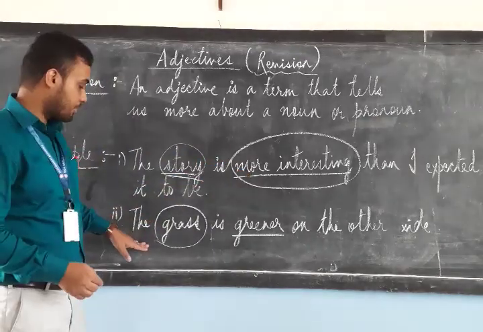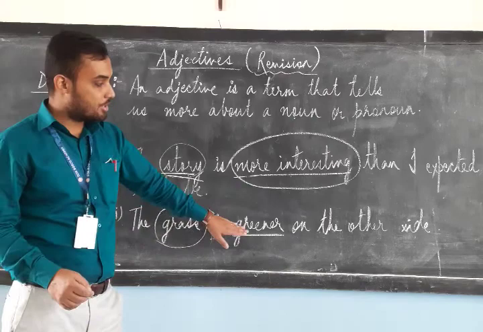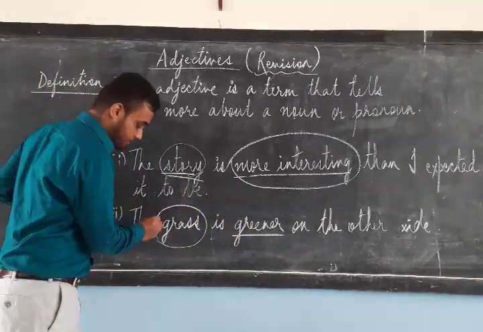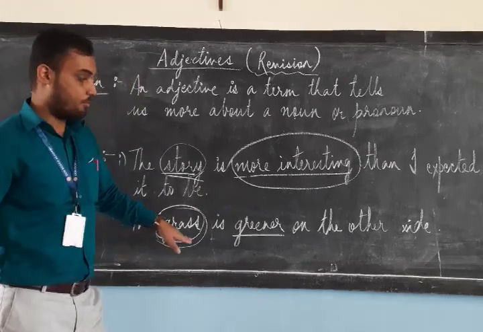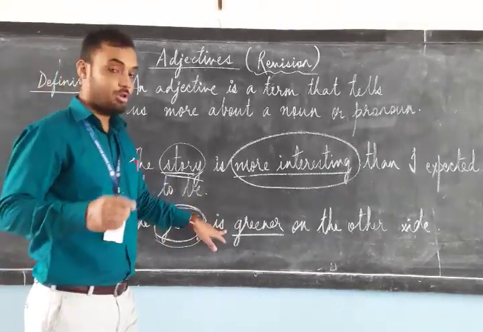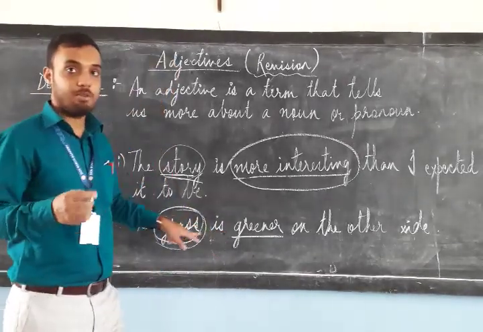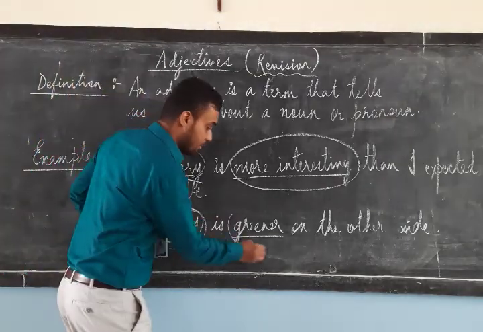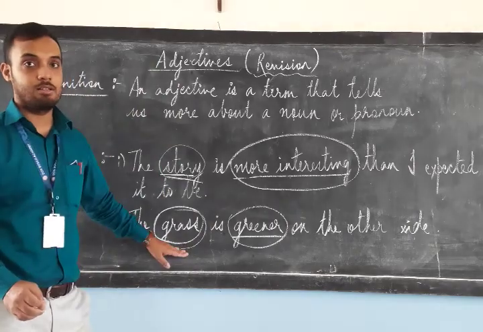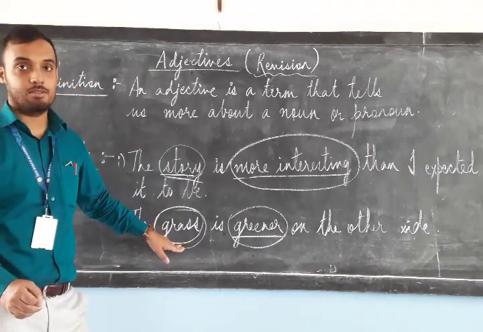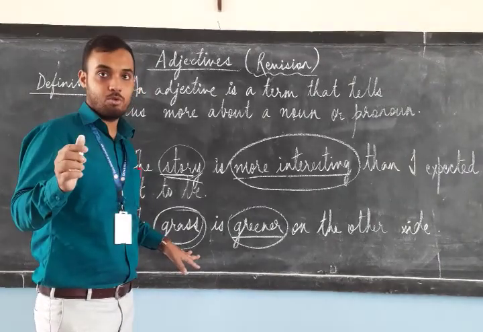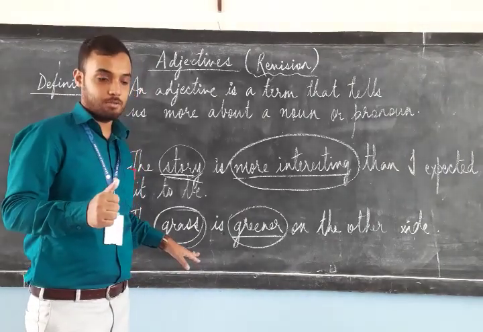Another example. The grass is greener on the other side. What is the noun over here? The grass. And what is the description given about the grass over here? Is greener. Greener is telling us about the quality of the grass. It is describing the noun grass. So the term that describes a noun or a pronoun is known as an adjective.